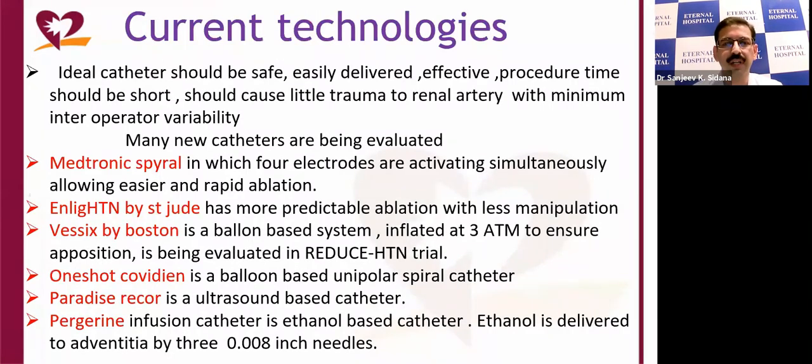So currently many techniques are being evaluated, like the Medtronic Spyral catheter, EnligHTN by St. Jude, Vessix by Boston, OneShot by Covidien, Paradise Recor, and Peregrine. Paradise Recor is actually an ultrasound-based catheter, and Peregrine ablates the renal sympathetic fibers by alcohol.